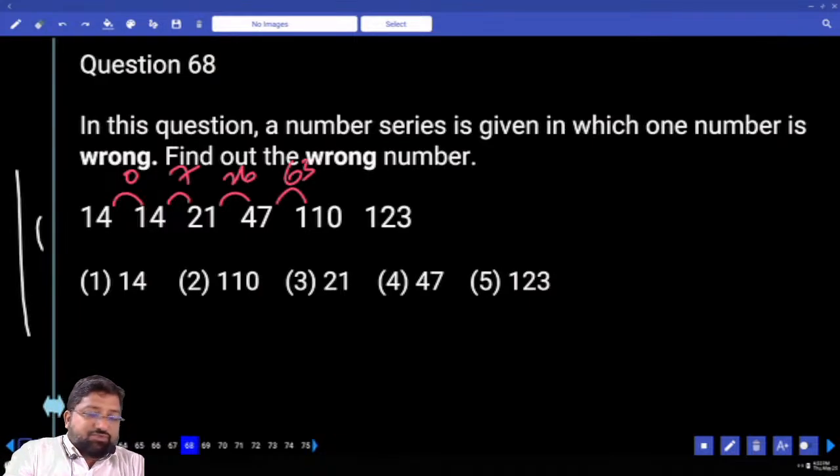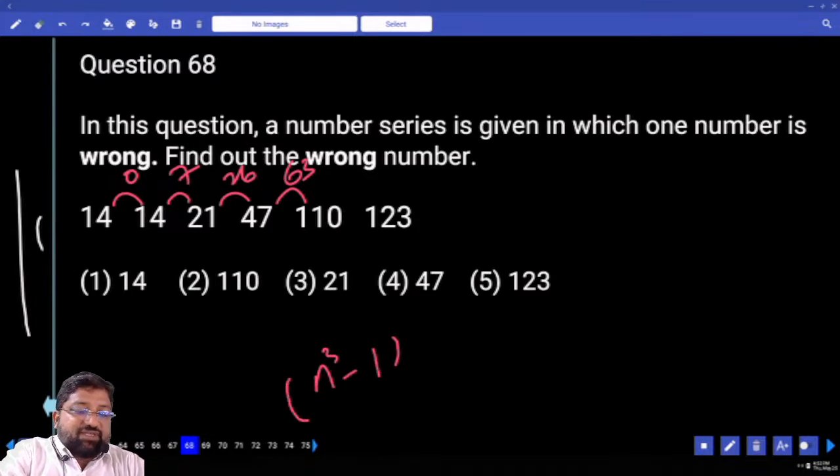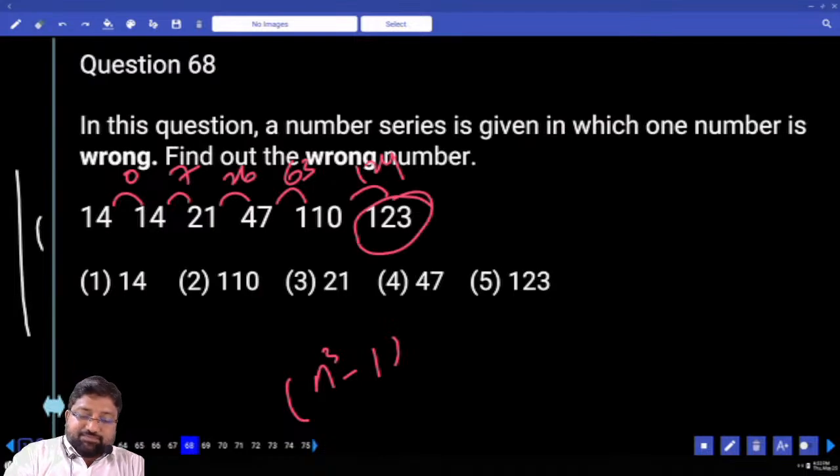Very, very close to cubes. These are in the form of n cube minus 1. 1 cube minus 1, 2 cube minus 1, 3 cube minus 1, 4 cube minus 1. Next number should be 5 cube minus 1, which is 124.